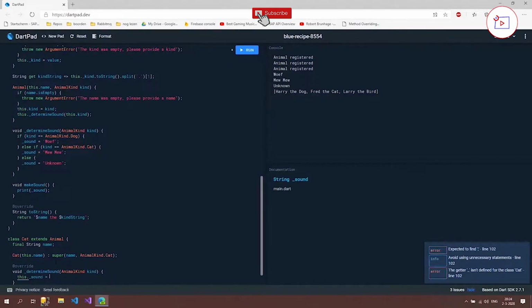So now I can set this to mew mew mew. And let's check this out if this works. So I expect here now mew mew mew. And as you can see, it's working. So that's really nice. And we could also do this for the dog and for the bird. This way we can make sure that the logic is in the class that we expect it to be and not in the animal class.